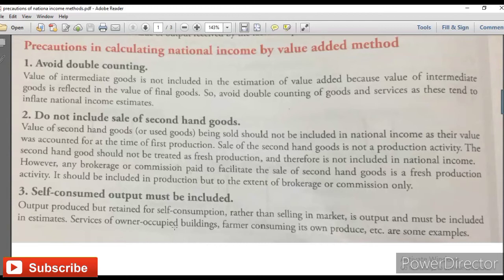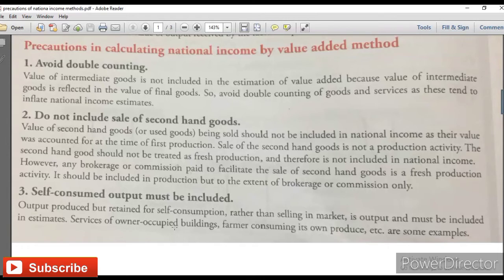Because if you don't have that building, then for starting that venture you would have to take a building on rent. So the same rent we are charging on our own building, that is called self services of an owner occupied building. I hope you understand.